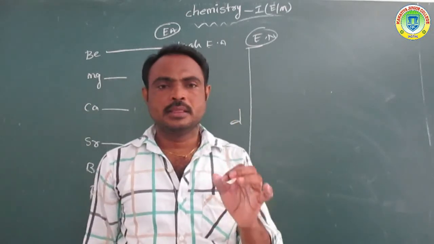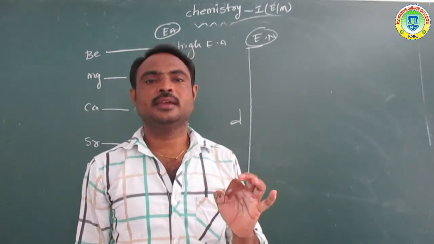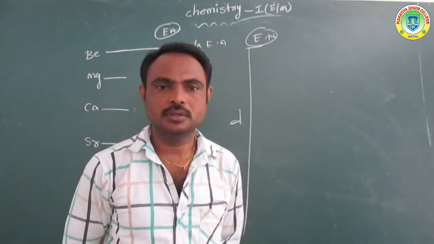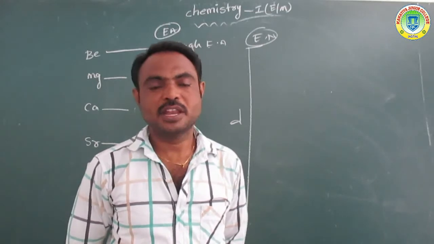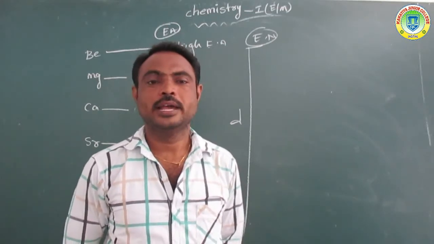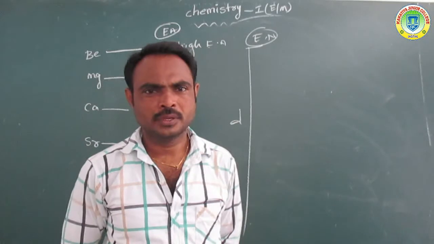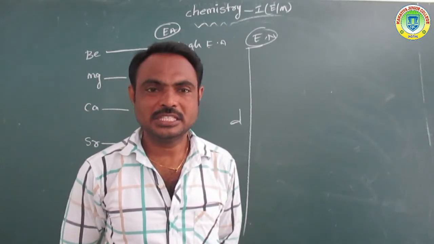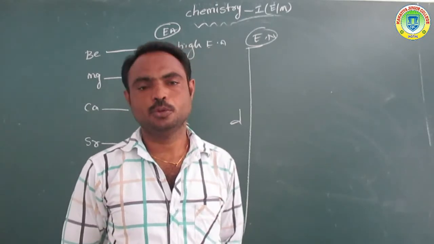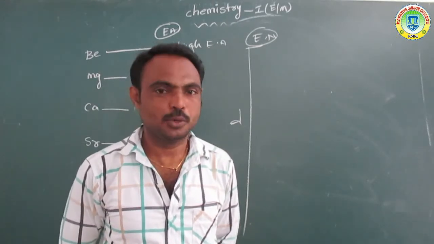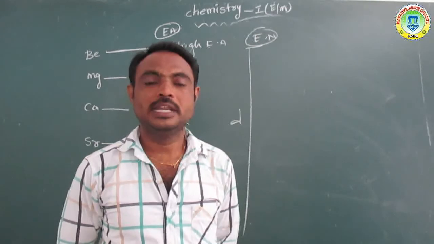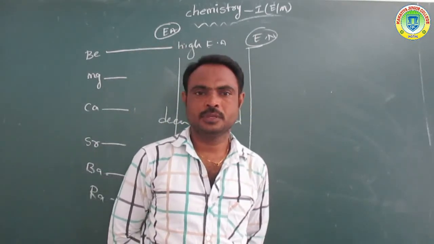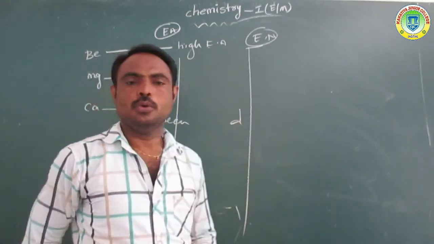Listen, the attraction capacity of the atom in chemical bond formation is called electronegativity. It decreases from top to bottom, or from beryllium to radium.